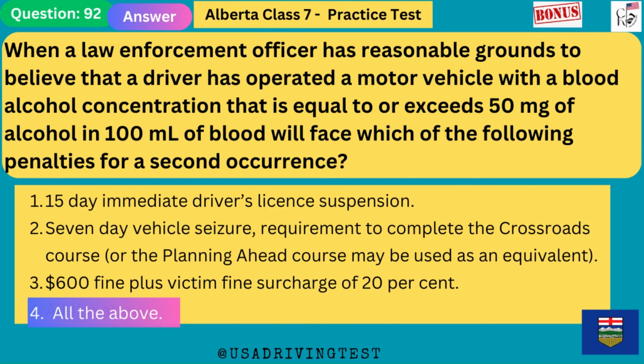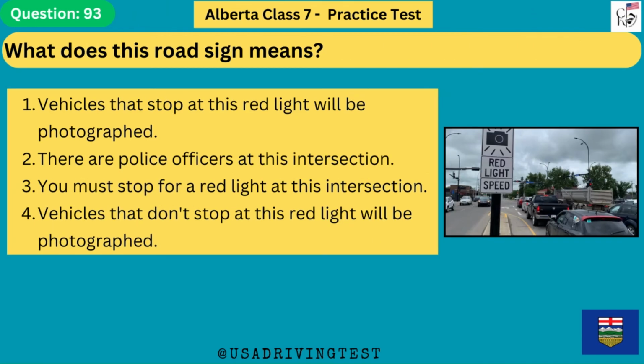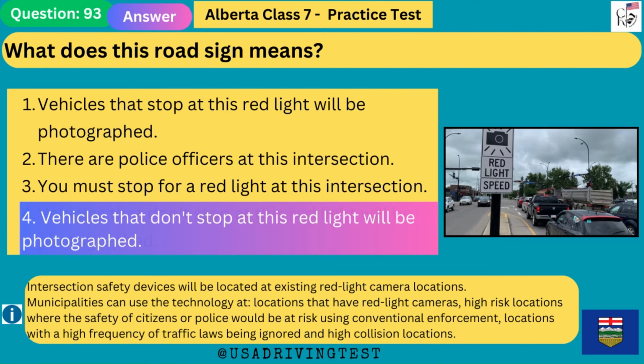All the above. What does this road sign mean? 1. Vehicles that stop at this red light will be photographed. 2. There are police officers at this intersection. 3. You must stop for a red light at this intersection. 4. Vehicles that don't stop at this red light will be photographed. The answer is 4. Vehicles that don't stop at this red light will be photographed.